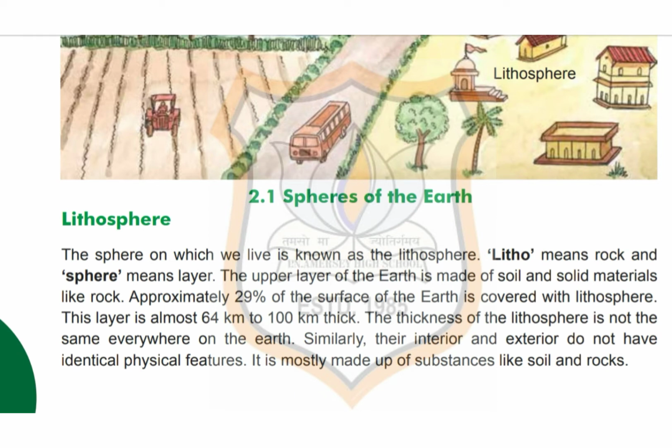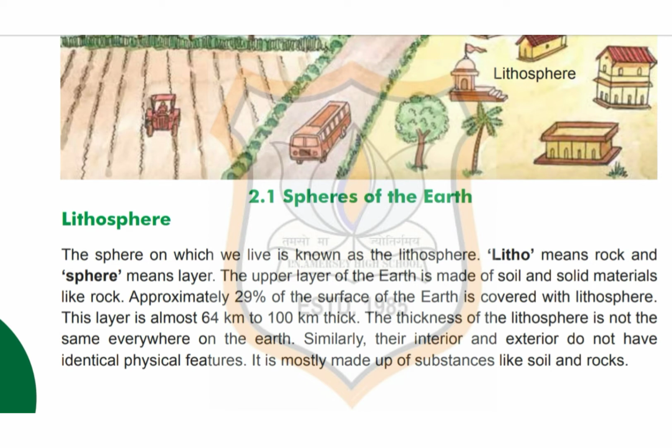Litho means rock and sphere means layer. The upper layer of the earth is made up of soil and solid material like rock. Approximately 29% of the surface of the earth is covered with lithosphere. This layer is almost 64 kilometers to 100 kilometers thick. The thickness of the lithosphere is not the same everywhere on the earth.